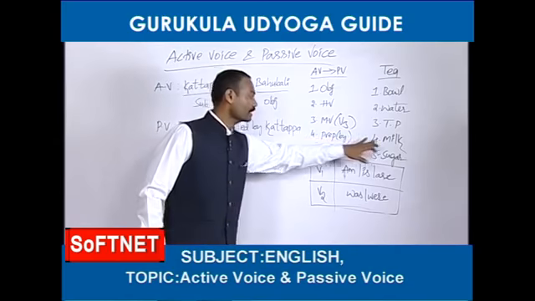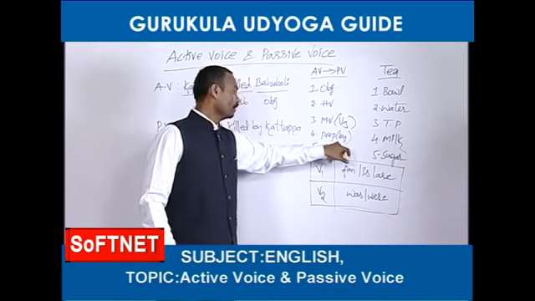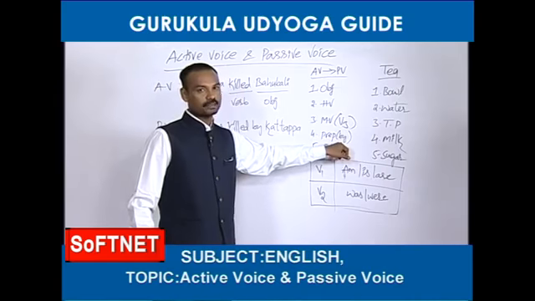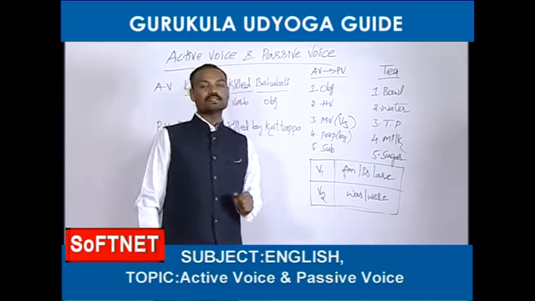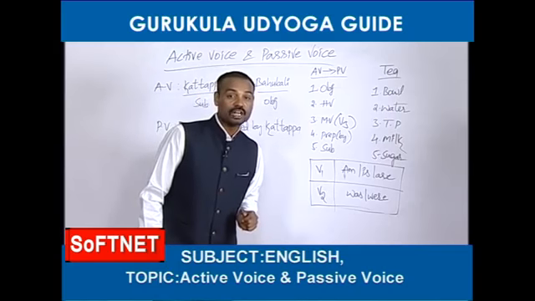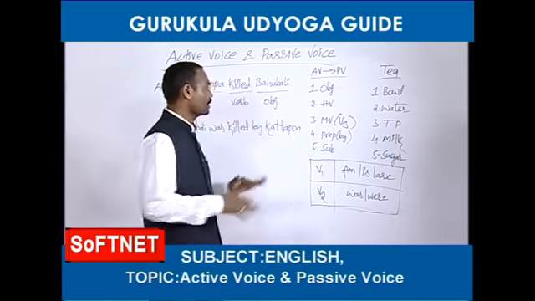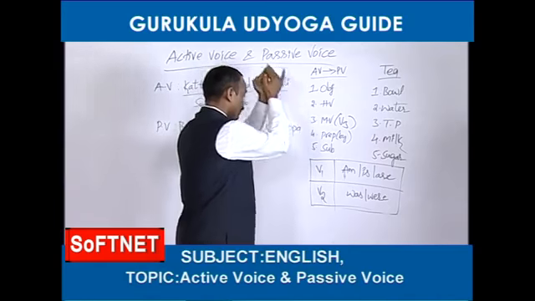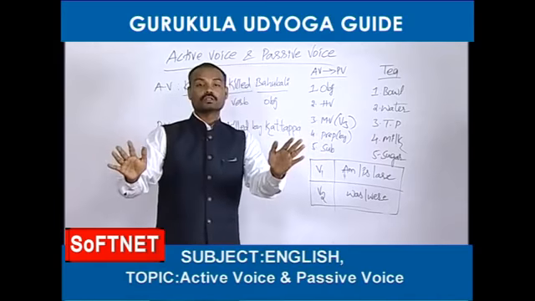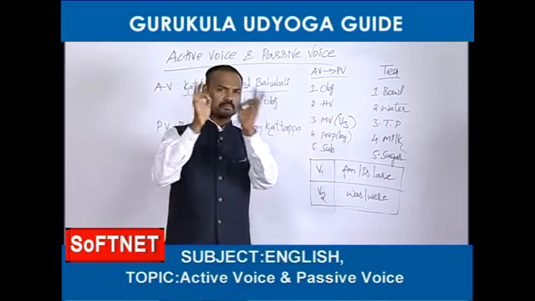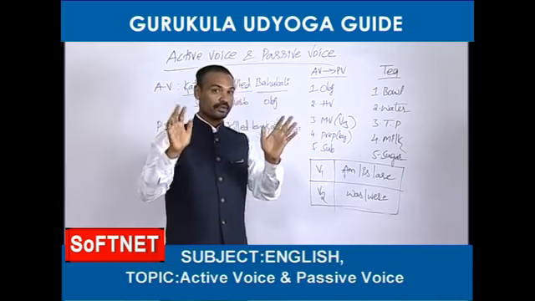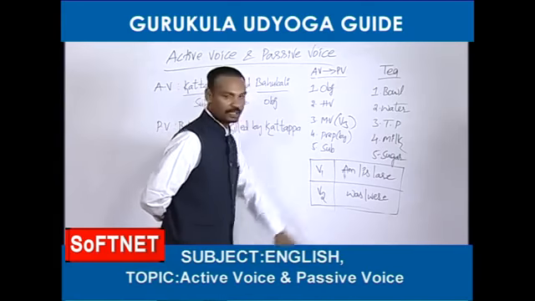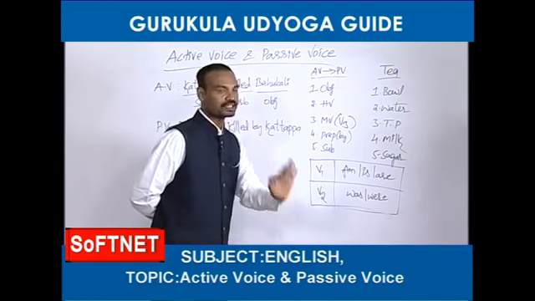Next one is preposition. The fourth point is here, the preposition. Here most of the time we should use by. The last one is the subject. So friends, to change an active voice into passive voice, 5 items are important. These are basic principles, beautiful techniques I can say. I am going to repeat them once again.